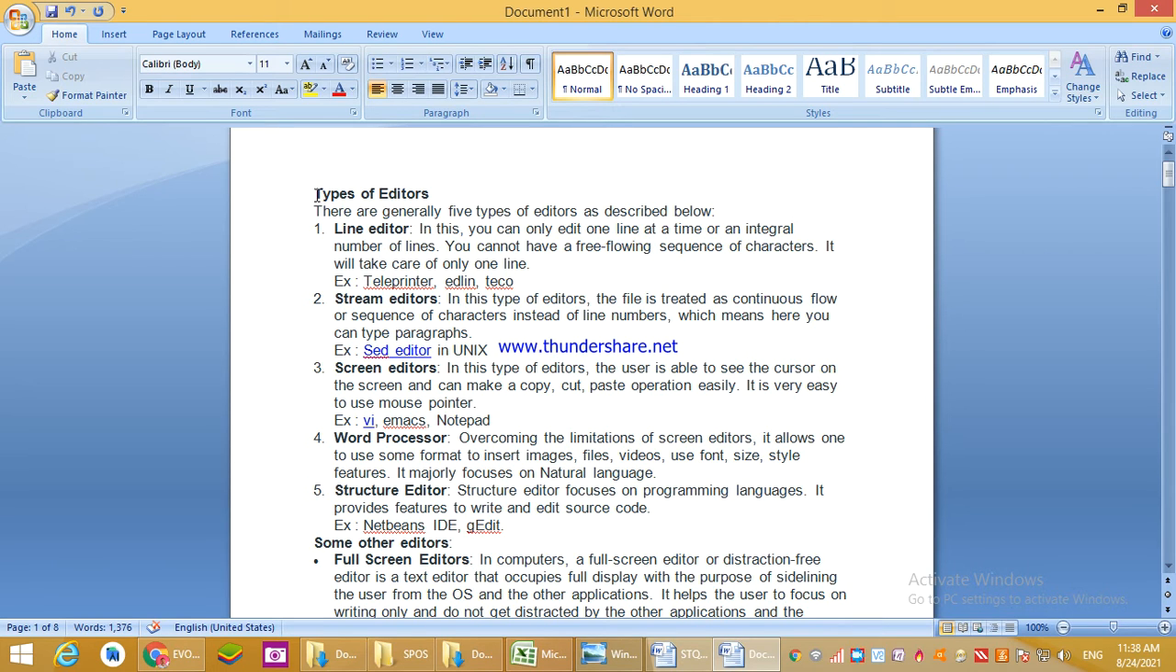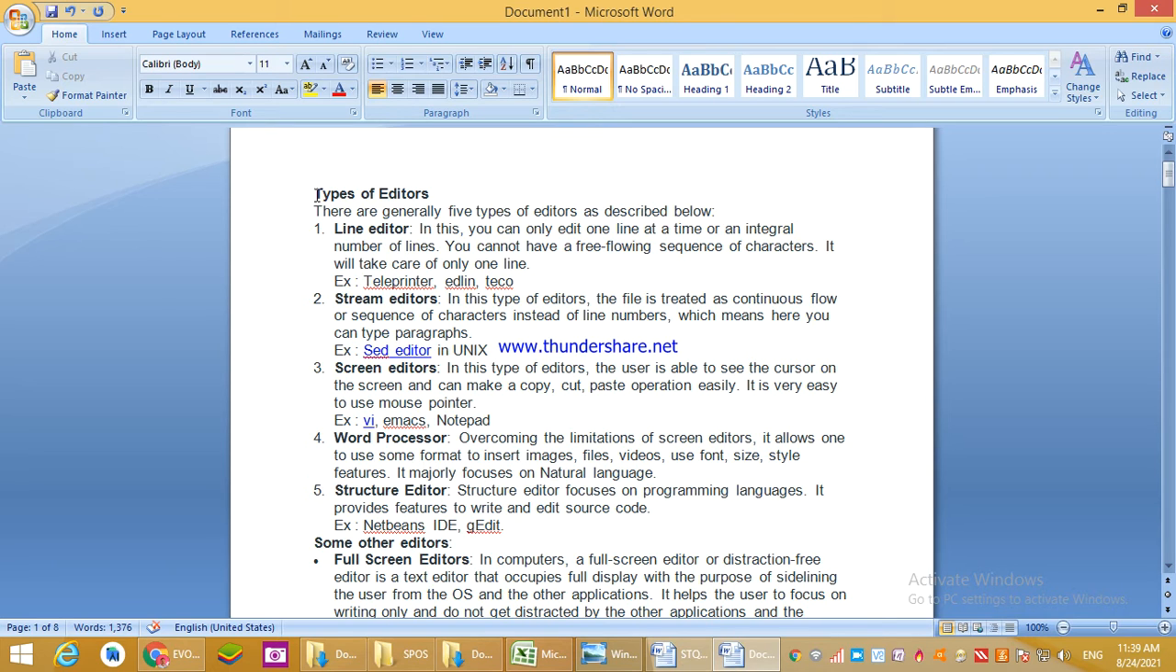What is a line editor? In this, you can only edit one line at a time or an integral number of lines. You cannot have a free-flowing sequence of characters. It will take care of only one line. The examples are Teleprinter and TECO. These are line editors. We can type any code there, but we can only edit one line at a time.